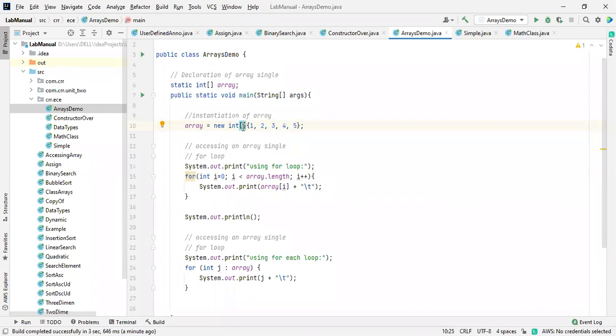Actually, in your syllabus it is somewhat different. Why did they do it like this? I am unable to understand.